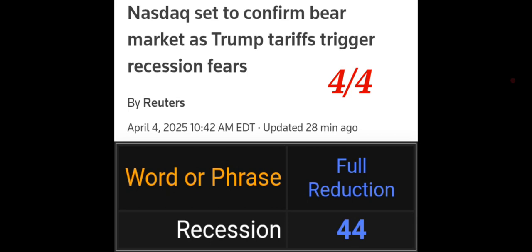NASDAQ set to confirm bear market as Trump tariffs trigger recession fears. And we're getting this news on 4/4. The word recession equals 44 like today's date.